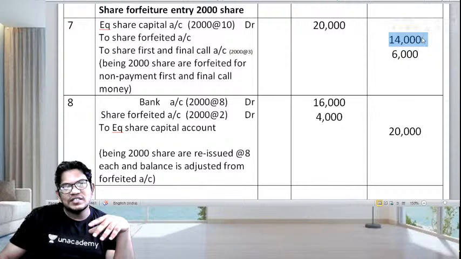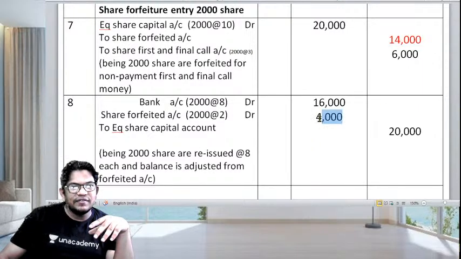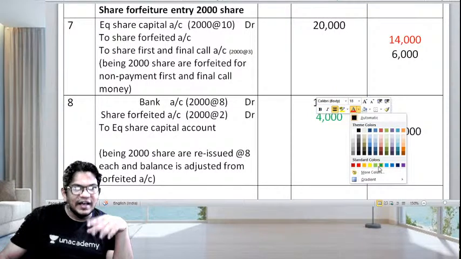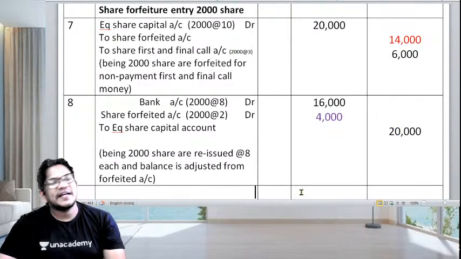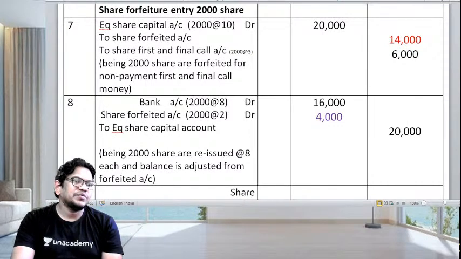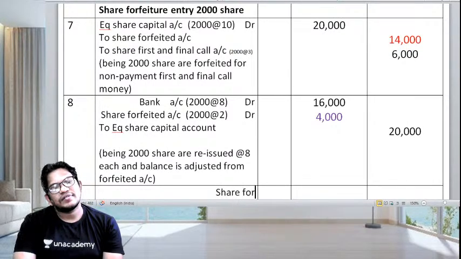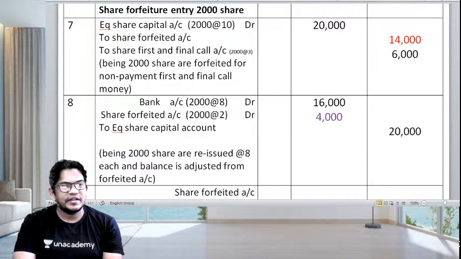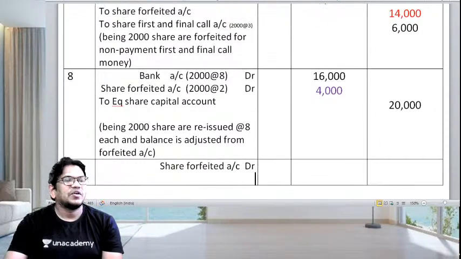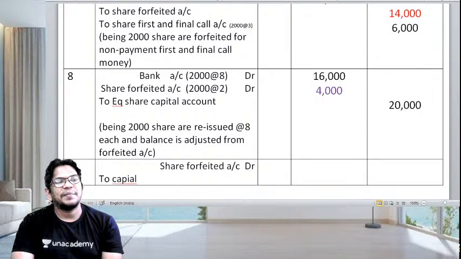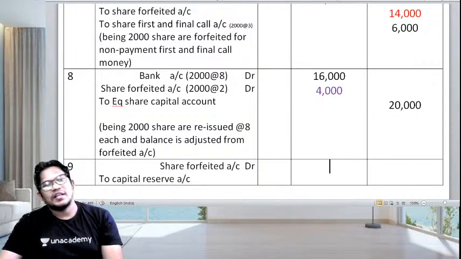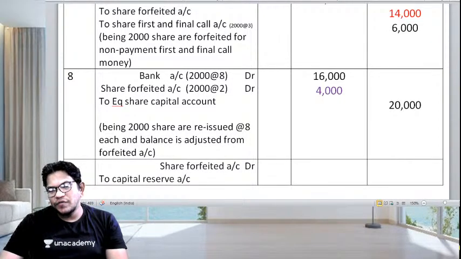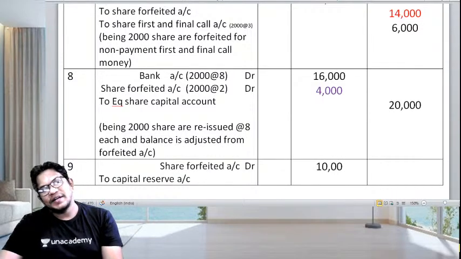Now 14,000 was the first party he has given. Out of that we have utilized only how much? We have utilized that is 4,000. So what is left? How much is left, children? Tell me. Share forfeited account is debited here. Children, the whole remaining is profit, capital reserve account. Out of 14,000, 4,000 utilized, so 10,000 will come to capital reserve.